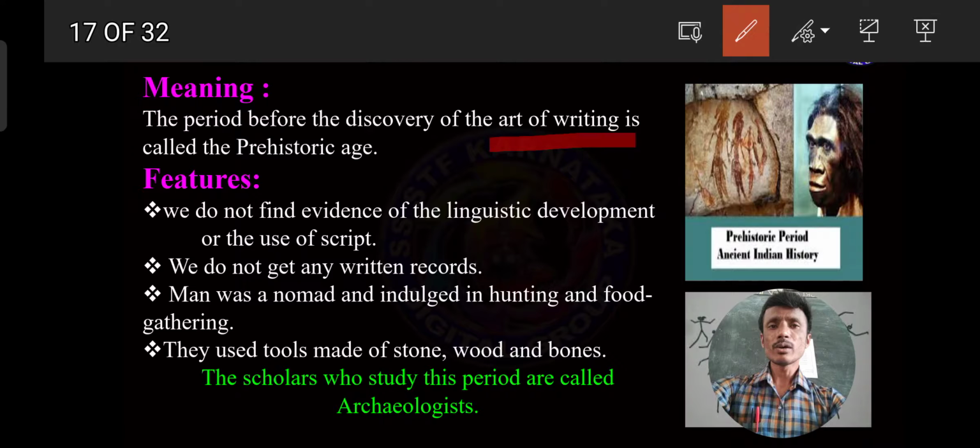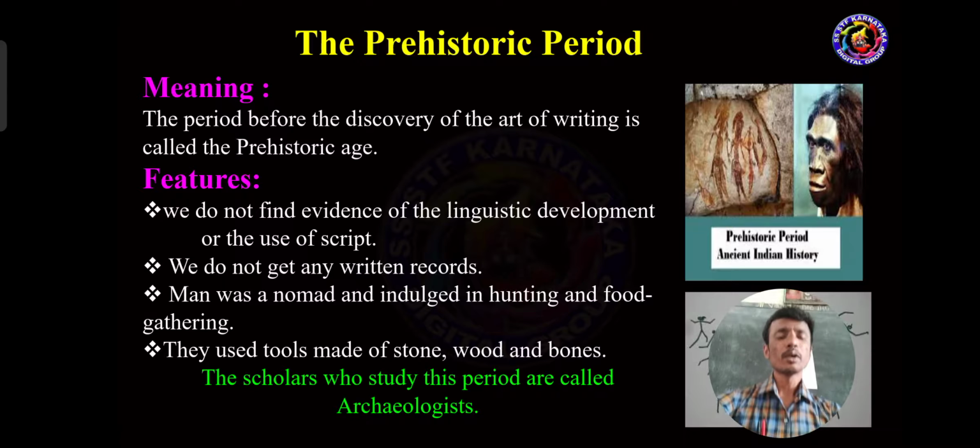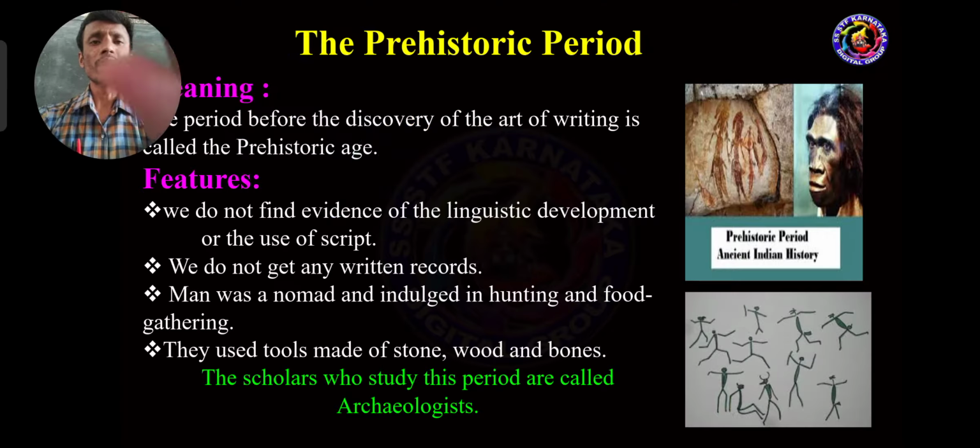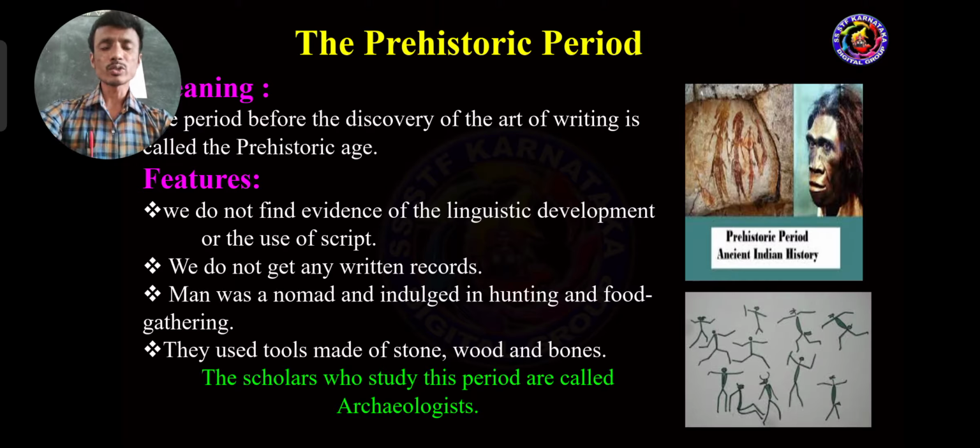So what is the meaning of prehistoric age? The period before the discovery of the art of writing is called the prehistoric age. This is a one mark question, dear students. What is the meaning of prehistoric age? The period before the discovery of the art of writing is called the prehistoric age.